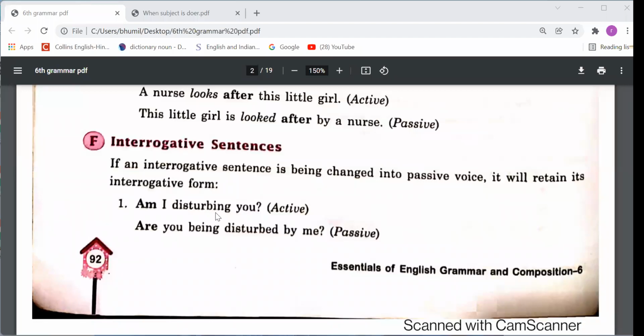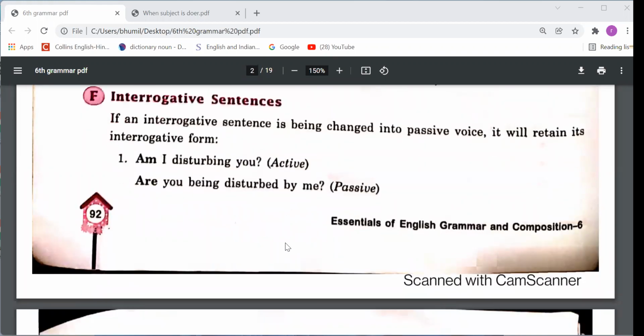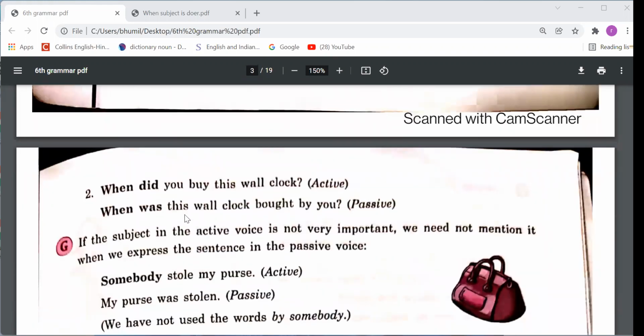We have to write this sentence: are you being disturbed by me? Right? So the sentence is interrogative here, but it is in the passive voice form. So the next sentence: when did you buy this wall clock? So we need to write here: when was this wall clock bought by you?